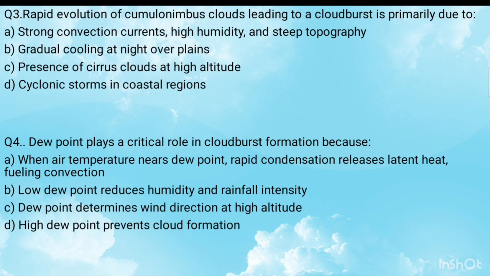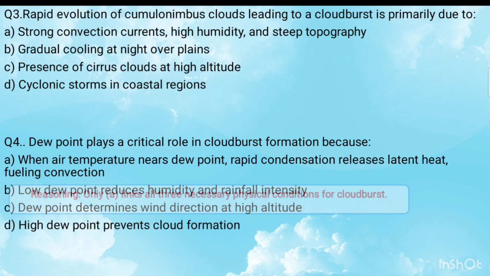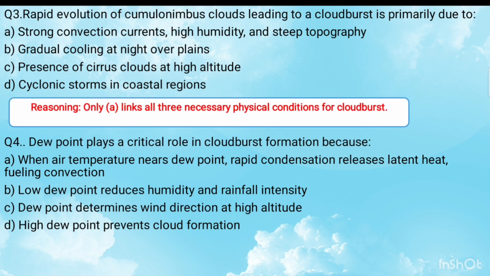Next, third question is rapid evolution of cumulonimbus cloud leading to a cloudburst is primarily due to. The answer is strong convection currents, high humidity, and steep topography.